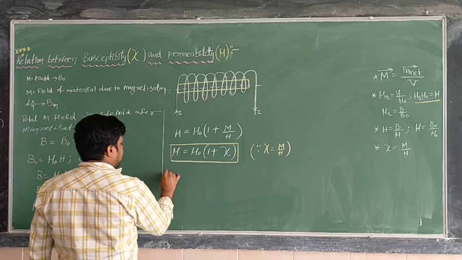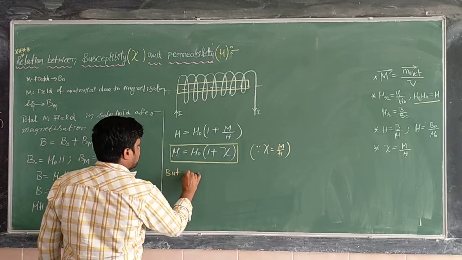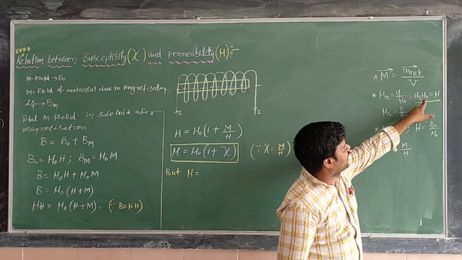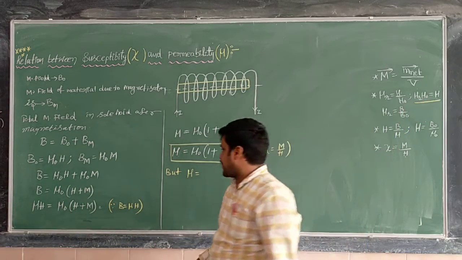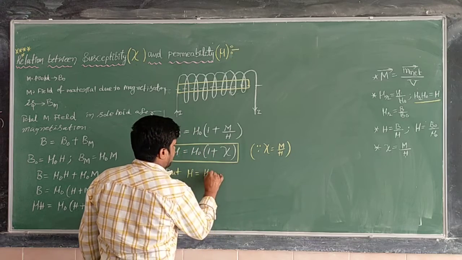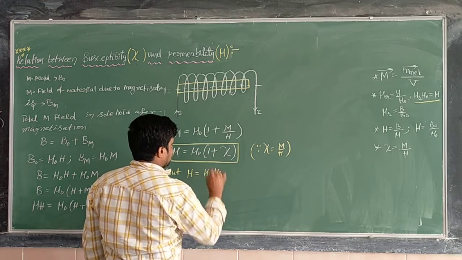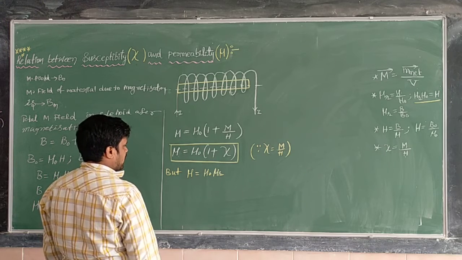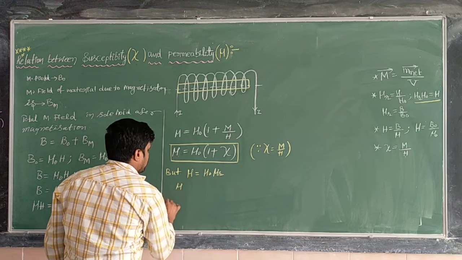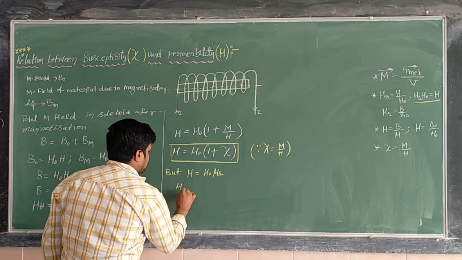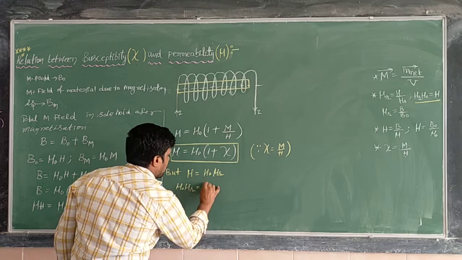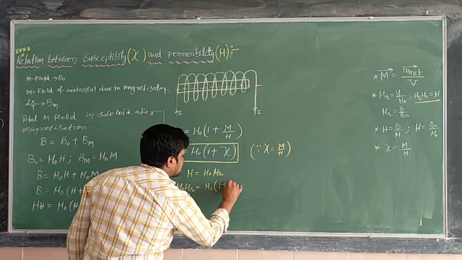But you know that mu is equal to mu naught into mu r also. Suppose we write mu naught into mu r is equal to mu naught into 1 plus chi.